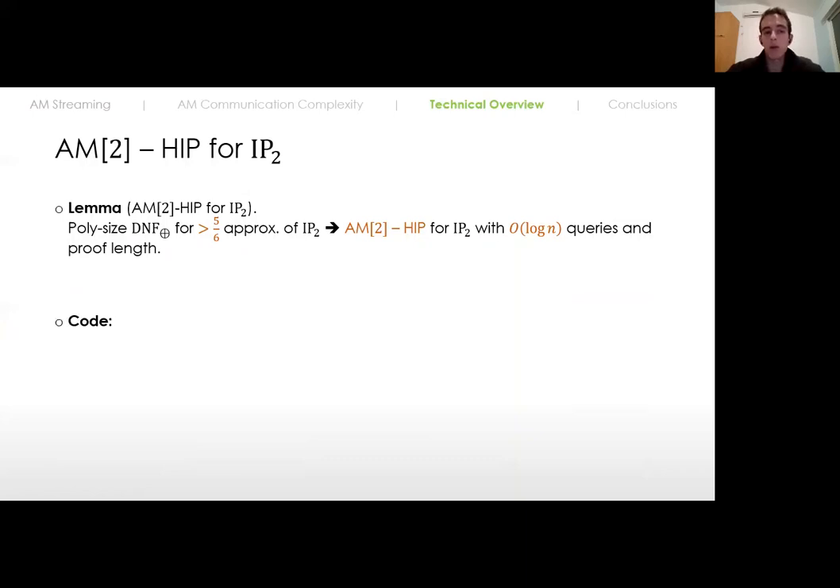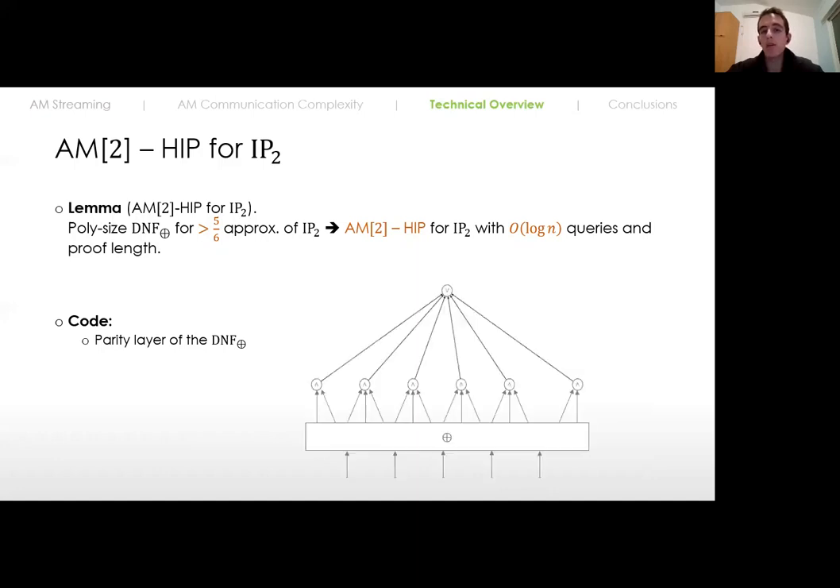So the linear code we are going to use is actually the output of the parity layer of the DNF of parities that we assume exists. The first layer, the parity layer, consists of only XOR gates, so its output bits can be considered some linear combination of the input bits. So we can think about the output bits of the parity layer as part of some encoding of the input bits via some linear code. So our holographic verifier is going to make queries to the output bits of the parity layer of the DNF of parities that we assume exists.